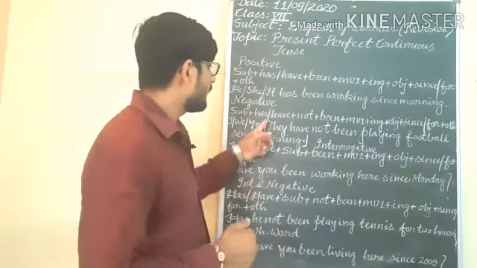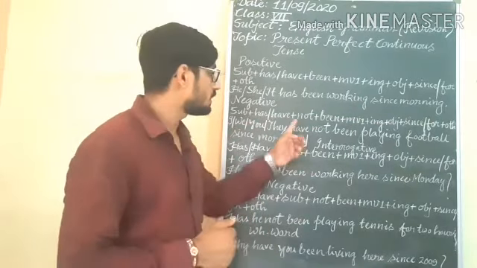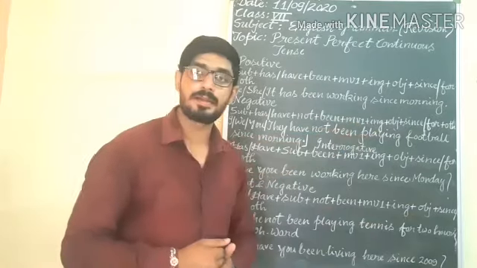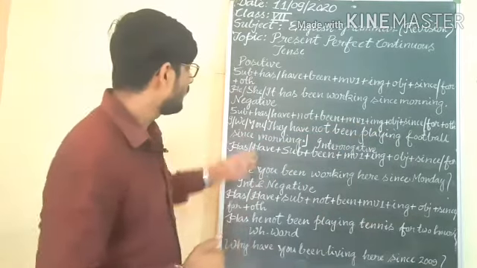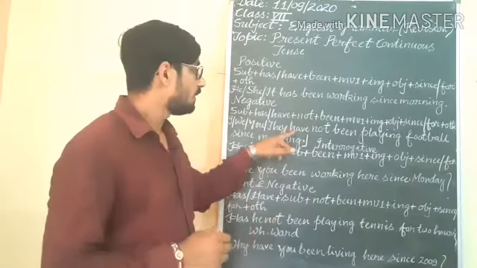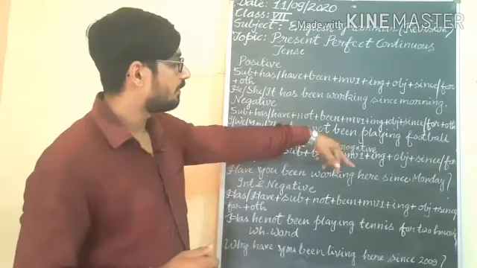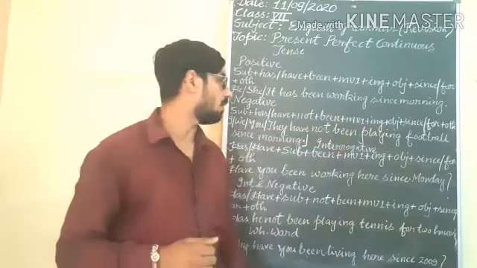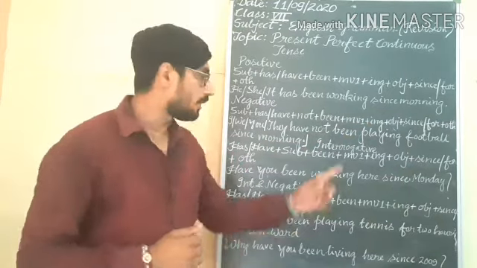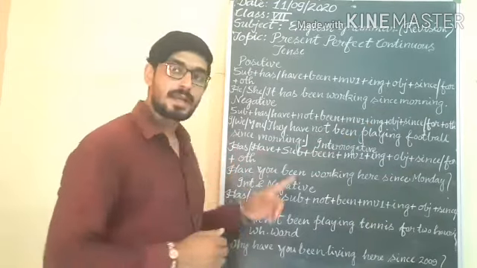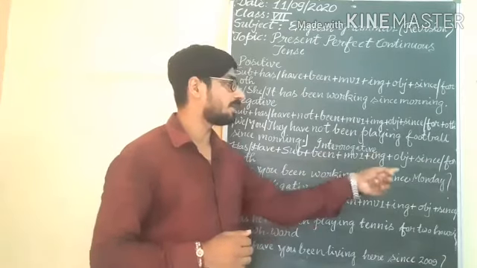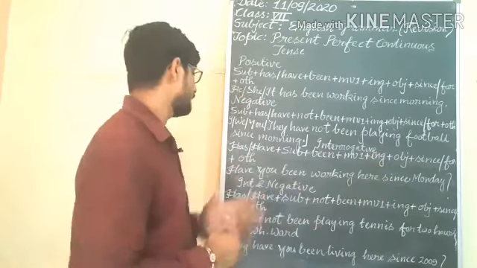Negative: subject, has or have not been, main verb first form plus ing, object, since, for and other. Look at the example: I, we, you, they. With I, we, you, they we will use have, afterward not, been playing football since morning, understand. In interrogative sentence first we will use has or have, afterward subject, been, main verb first form plus ing, object, since, for, then other.